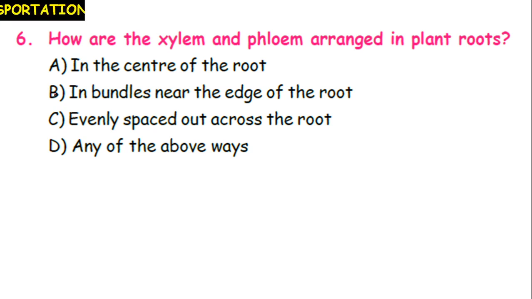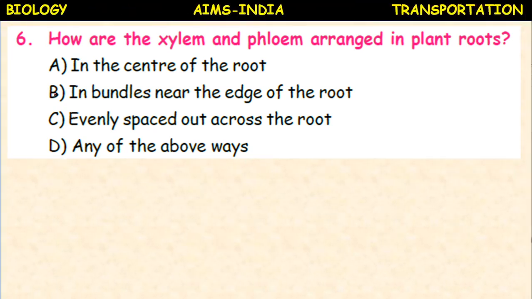How are the xylem and phloem arranged in the plant roots? In the center of the root, in bundles near the edge of the root, evenly spread out across the root, or any of the above? Actually, in roots, radial vascular bundles are present, in bundles near the edge of the root.